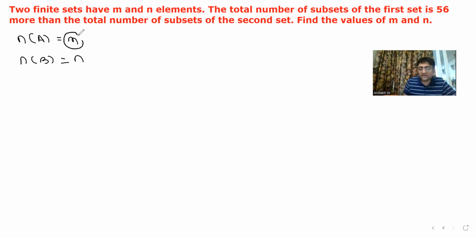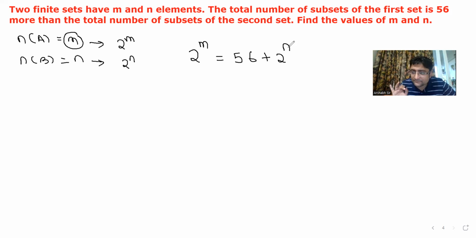If a set A has m elements, what is the total number of subsets? 2 raised to power m. Super. And if a set has n elements, what will its total number of subsets be? 2 raised to power n. So you're given that the total number of subsets of the first set is 56 more than that of the second set. Do all of you agree with this equation? Yes, sir. Okay, so I can say 2 to the power m minus 2 to the power n is equal to 56. Till here, does any child have any doubt?